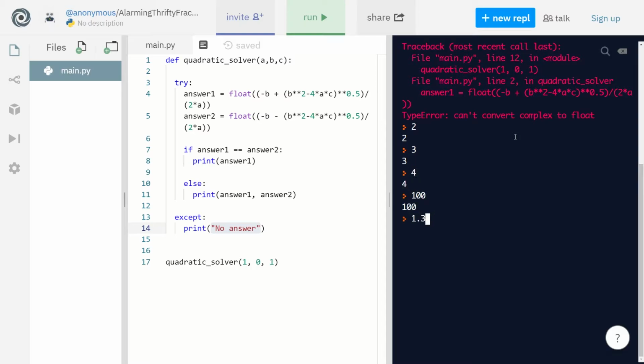Floats are things like 1.35, right? And strings are things within a quote. So this will be a string. What happens if you don't put quotes around it? If you just wanted to print out no answer, this is going to give you an error, because it considers these two as variables, but they haven't been defined before. So it's going to give you an error. That's why you want to put it inside a string. Does that make sense?